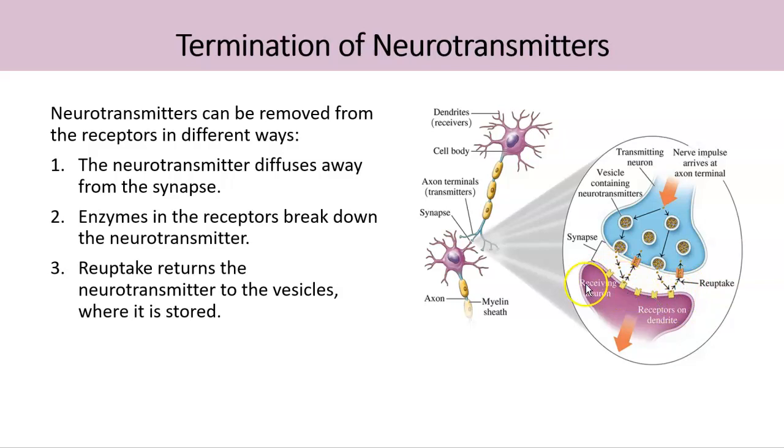And another way is by reuptaking these neurotransmitters back into the vesicles that they were contained in the axon terminals. So those are the three different ways that neurotransmitters can terminate sending the signals.